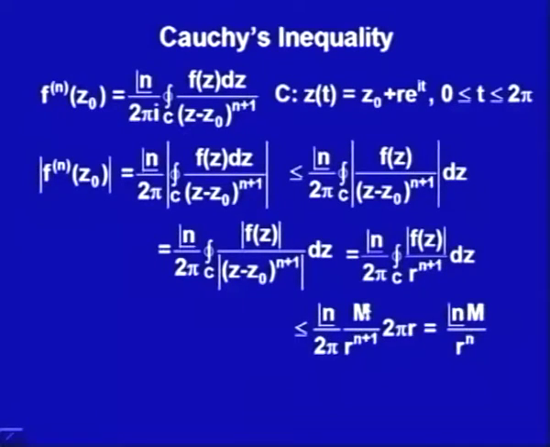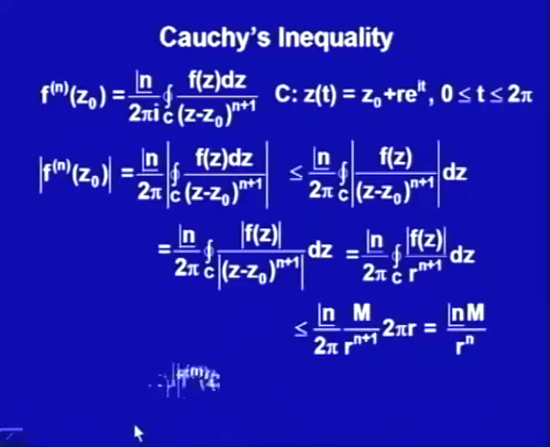This constant is as such, and this integral must be less than or equal to M upon r to the power n plus 1 into the length of this path. The length of this path is the perimeter of this circle, which is 2 pi r. What we are getting is factorial n times M upon r to the power n.